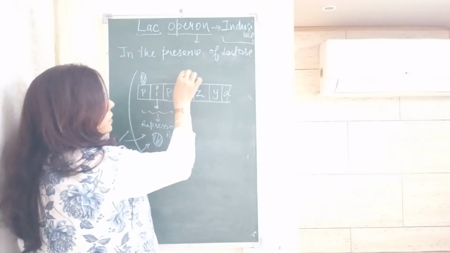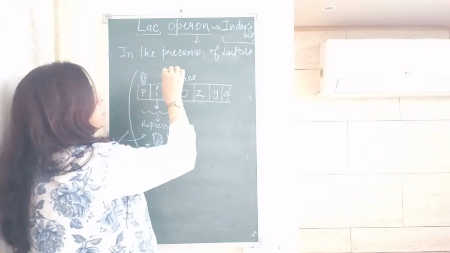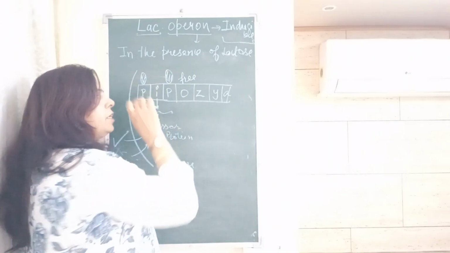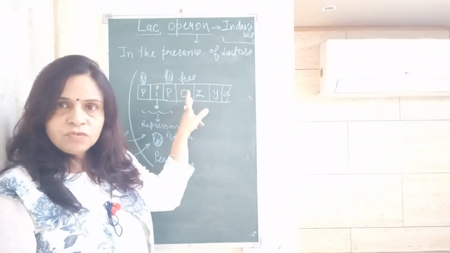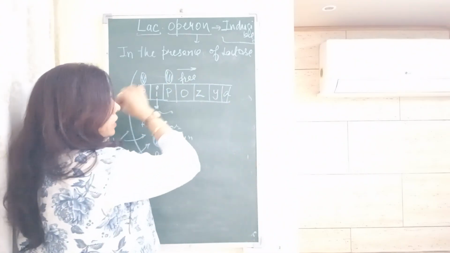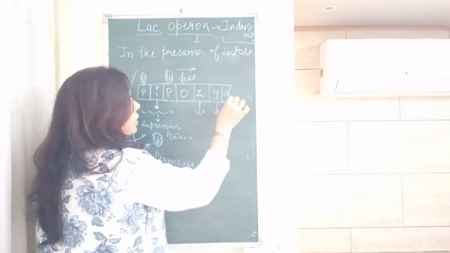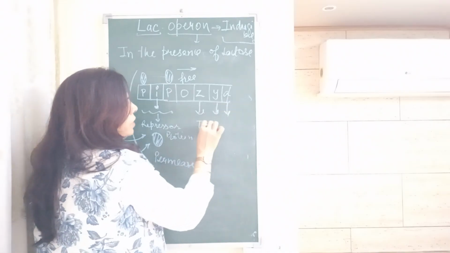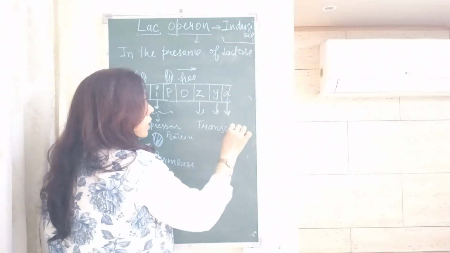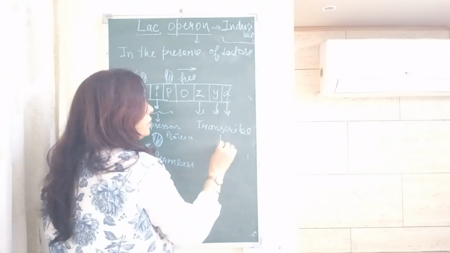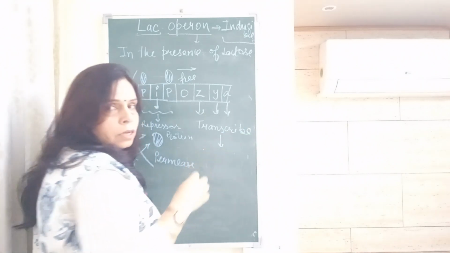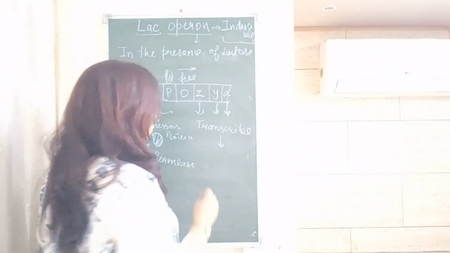So the operator site is free now. When the RNA polymerase comes, it is able to move freely. Z, Y and A will be able to transcribe, and after transcription all three enzymes are formed.